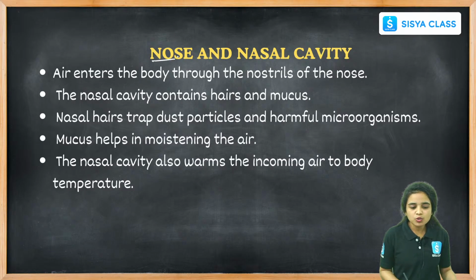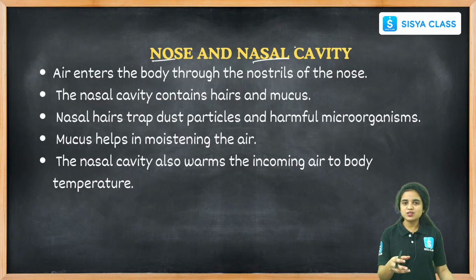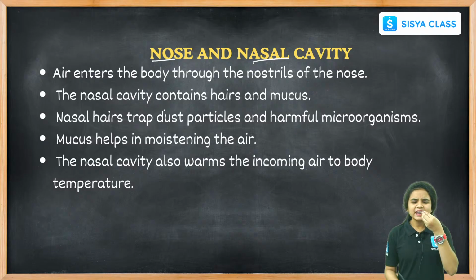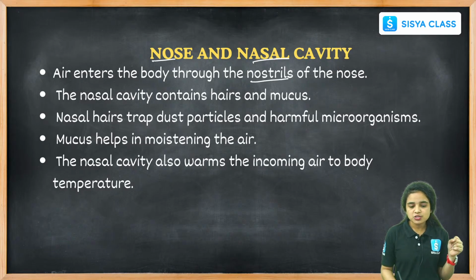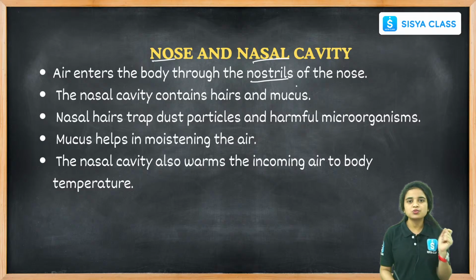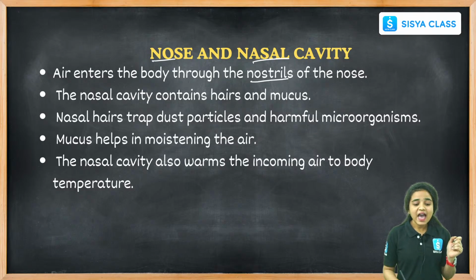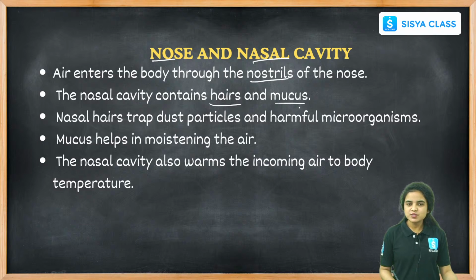And coming to the nose and nasal cavity, these are the parts of our respiratory system. The air enters into our body with the help of our nose, right? There are the nostrils present in our nose. These are the two nostrils, and these nostrils contain hair and mucus. When you observe in the mirror, did you see your nose? There are some small hairs present inside our nose.